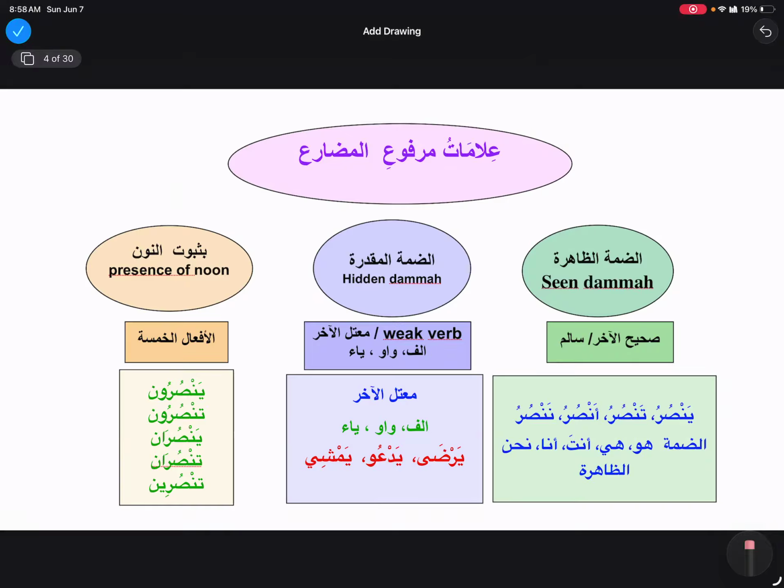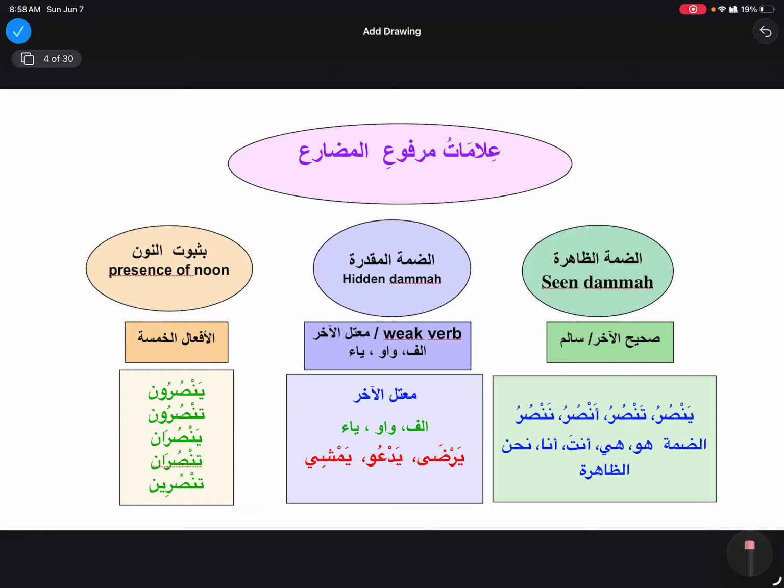And then the second group is easy: the presence of noon. In afalul khamsa there is no problem at the ending, so the presence of noon tells us the fi'l mudari is marfu. Nothing more to learn there, but for the first group we need to add our dammatul muqaddara concept.